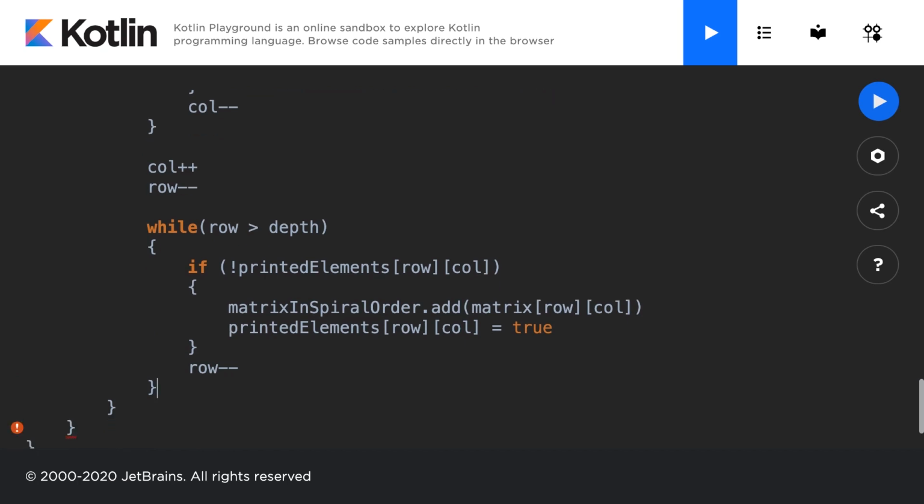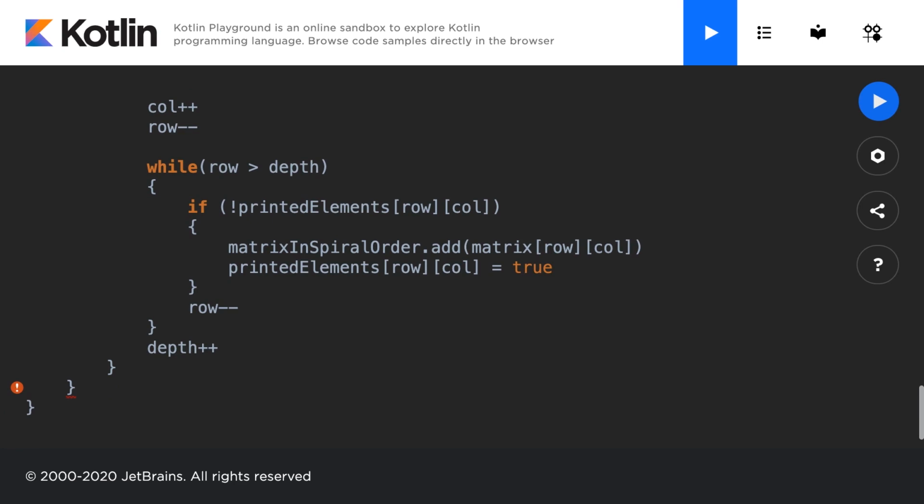And finally, outside of this while loop, at the very end of all of the loops, we have to increase the depth. This will allow us to go deeper into the matrix because otherwise we would just print the outside there. And finally, what we want to do is return the result. And our result is the matrix in spiral order.